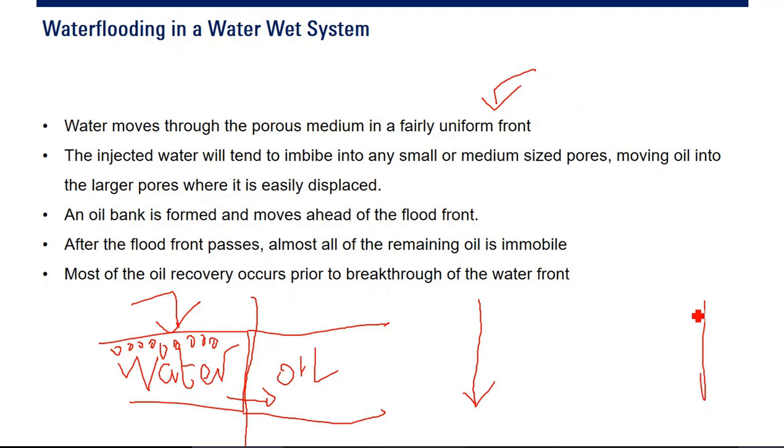is the production well, and we inject water, this is the flow of water, and the water will push oil, and then we continue to inject, this is still the water. The first time the water arrives at the producer, that condition is called water breakthrough. Ya, the first time, pertama kali water sampai ke producer, that's what we call water breakthrough. And most of the oil recovery occurs prior to breakthrough in a water wet system.